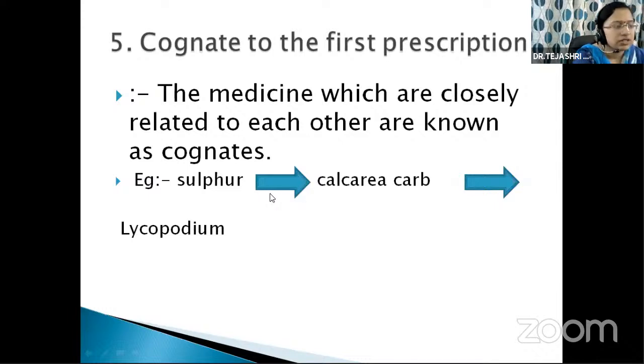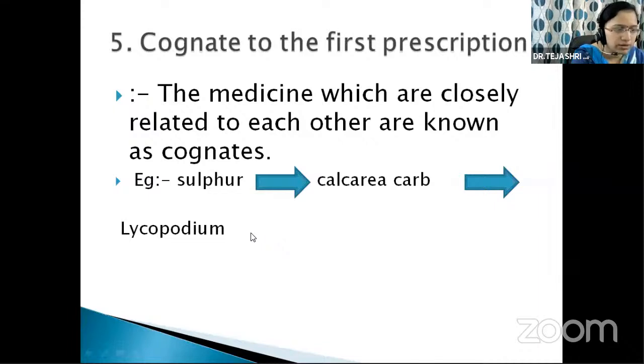Okay, next is example of cognates. Okay, suppose the sulphur we have given as our first prescription. Okay, sulphur is our first prescription, and next subsequent cognate of sulphur that we have prescribed during follow up is calcarea carb. Okay, next to calcarea carb, the lycopodium.